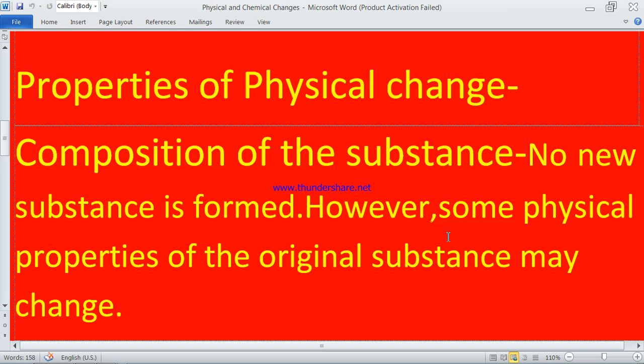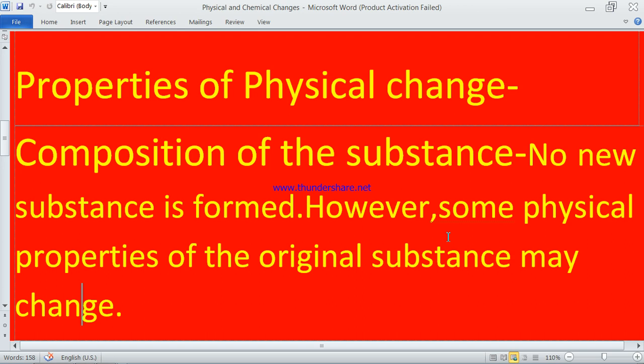Suppose water is there, and when we convert water to ice, the water will change its physical property. Water's physical property was in liquid form, but when we make it into ice, the physical property of the water will change and it will become ice. So the physical property of water has changed. So what is the composition of the substance in physical change?